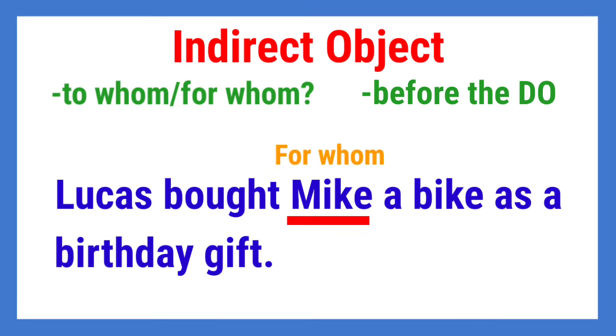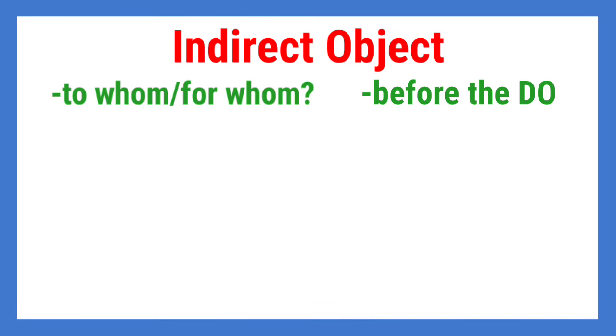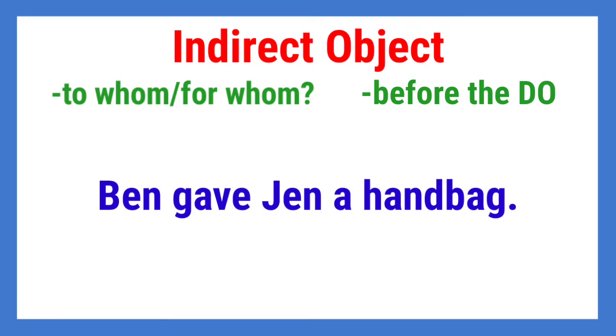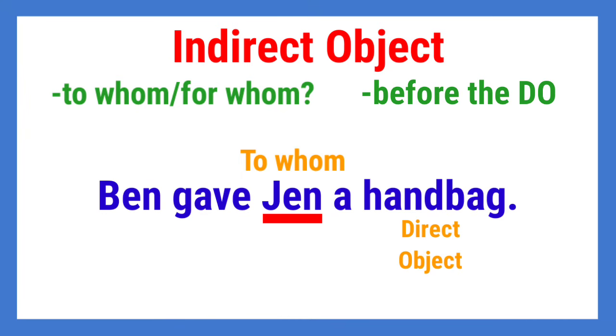It's for Mike, right? Another example. Ben gave Jen a handbag. What do you think is the indirect object? It is Jen. Why? Because it answers the question, to whom did Ben give a handbag? To Jen, right? That is why Jen is our indirect object. Clear?